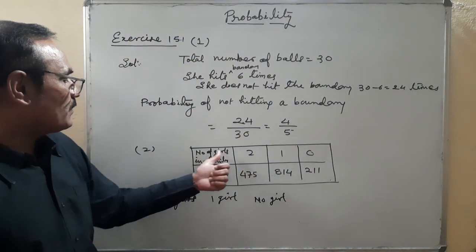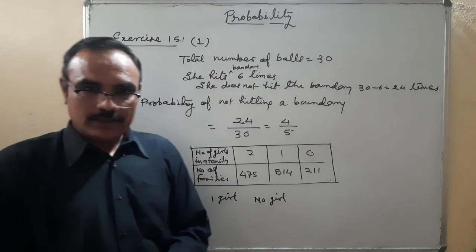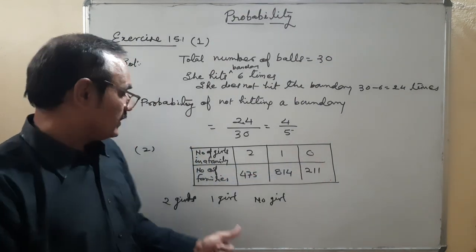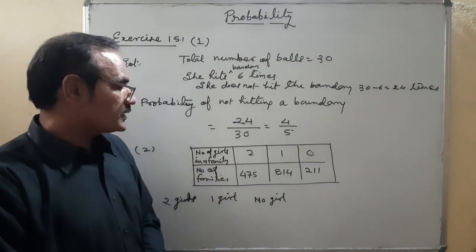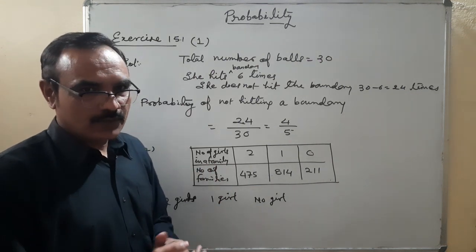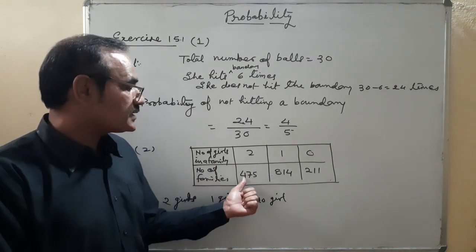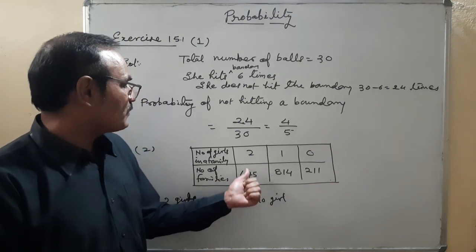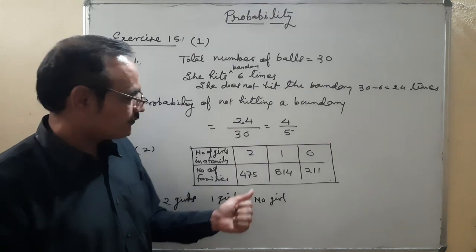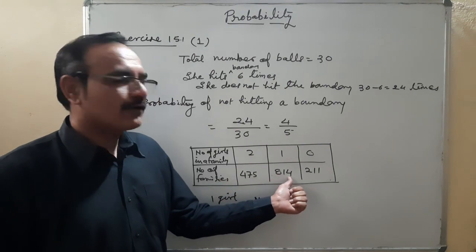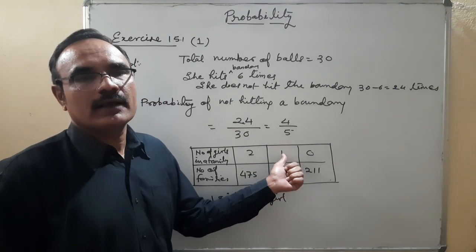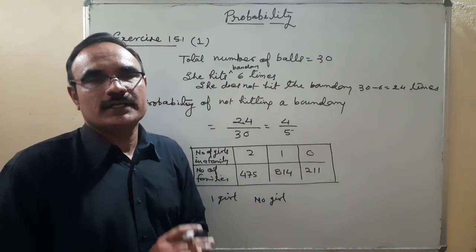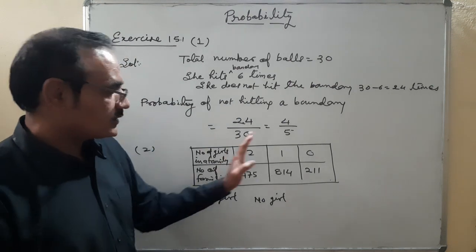This table is given, number of girls in a family. In a family, the number of girls, there are 2 girls, 1 girl and no girl. And number of families. So what is the conclusion from this table which we can draw? We can draw that number of families are 475, which are having 2 girls in a family. Number of families 814, which are having 1 girl in a family, and 211 families are there in which there is no girl. Okay, this is the table.